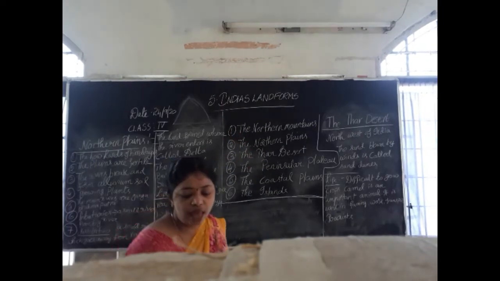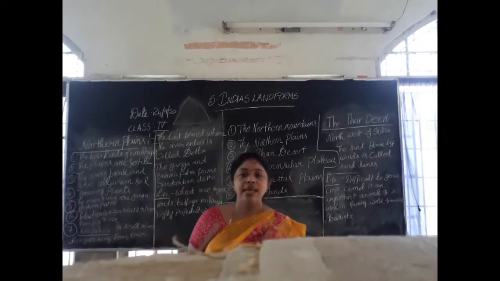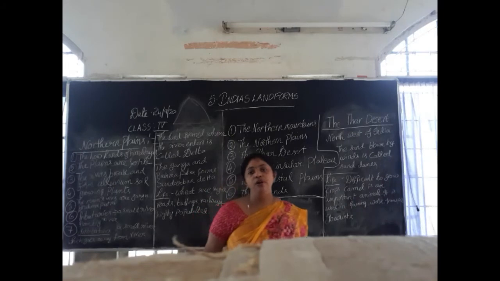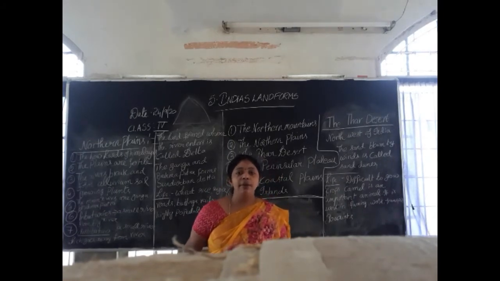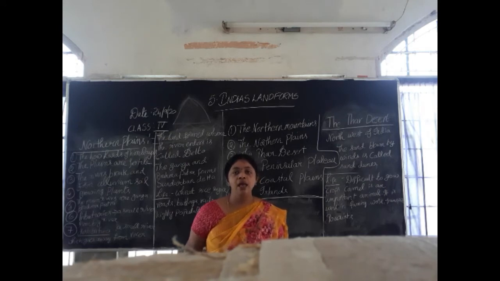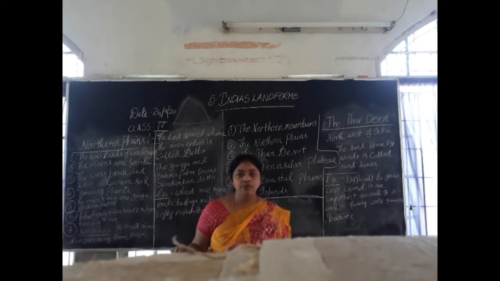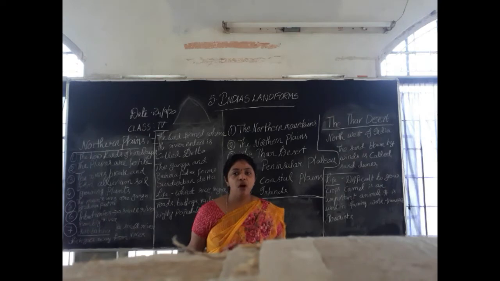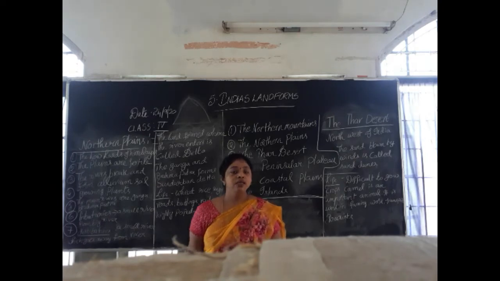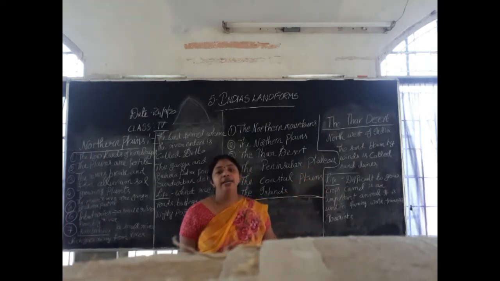Okay, in the Thar Desert, what happens? Only sand will be there. I already told you, in the deserts only sand will be there. It is a barren area. No cultivation is possible. No animals are found. Only sand will be there. So this is called the Thar Desert.